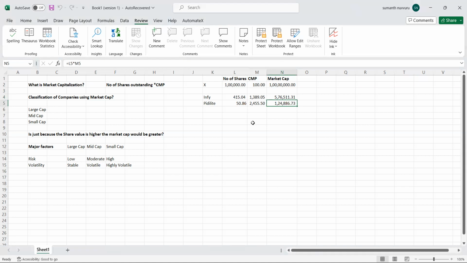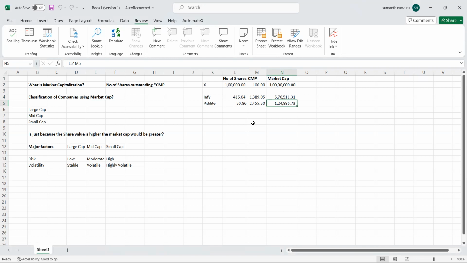But whatever it is, I would say consider any company with a market capitalization of more than 20,000 crores as a large cap, because 20,000 crores is reasonably big. For mid cap, you can consider somewhere around 5,000 crores to 20,000 crores.